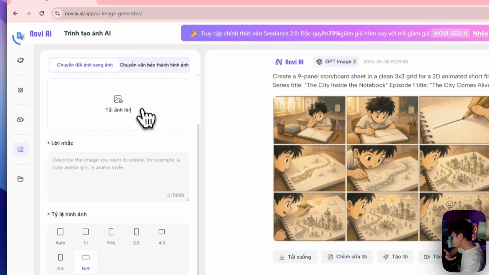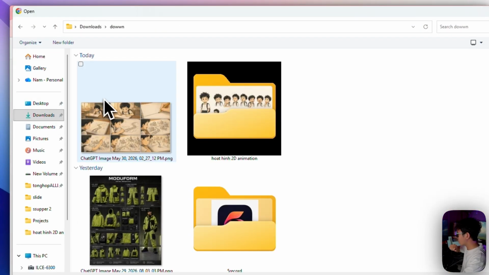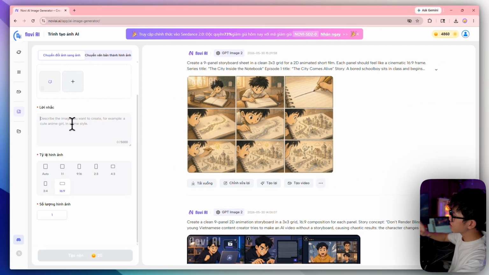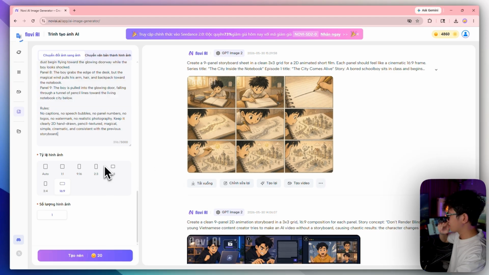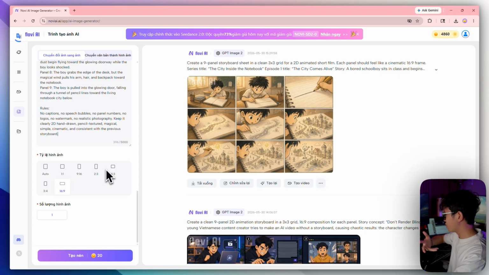Now I will upload the image I just used for the storyboard before moving to the next step. Right here, I will click Open and write a prompt that continues from this storyboard. It will create a second storyboard, so just imagine the possibilities. Once I have the first storyboard, I can extend the video or split it into episodes and sections for YouTube and other platforms. Or I can upload it to TikTok. It depends on what you need.